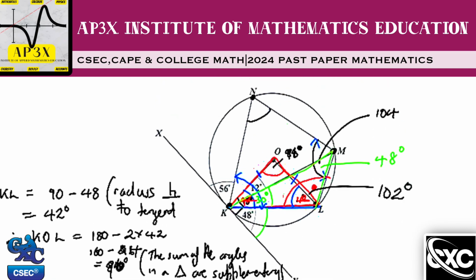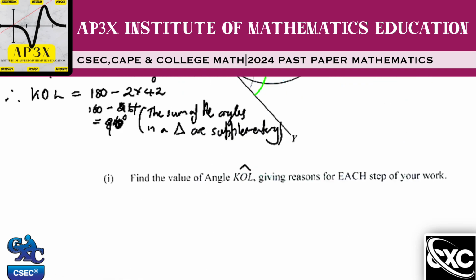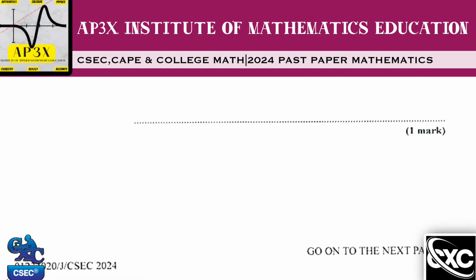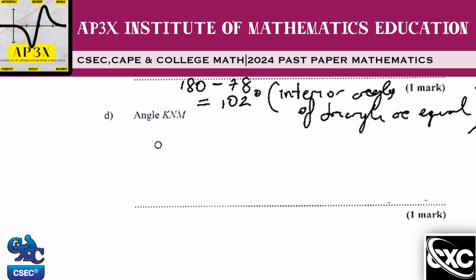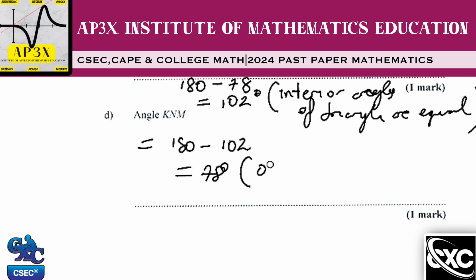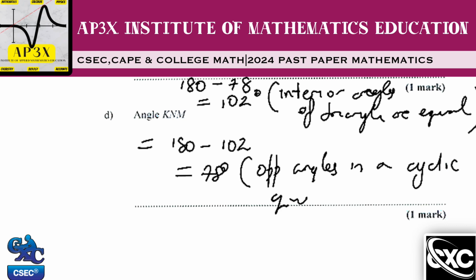So we can get straight to the point: angle K and M is equal to 180 minus 102, and that's equal to 78 degrees. The reason for that is that opposite angles in a cyclic quad are supplementary.